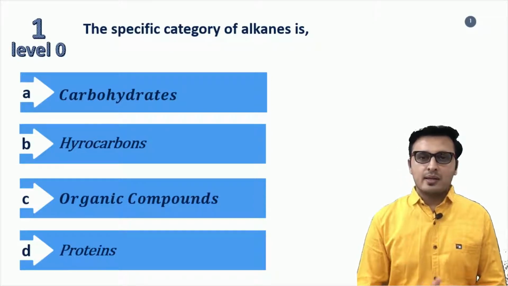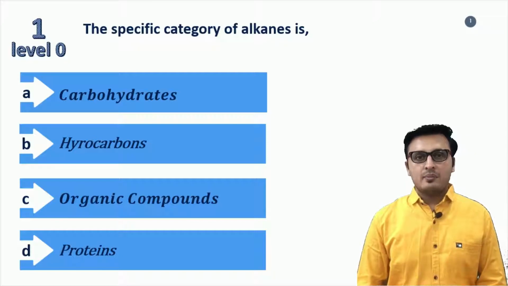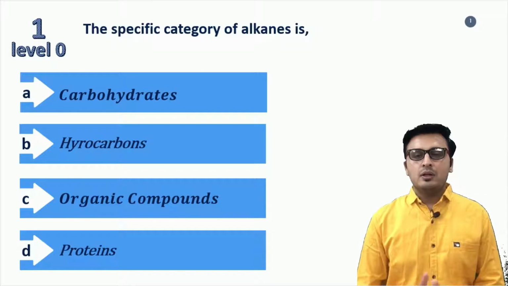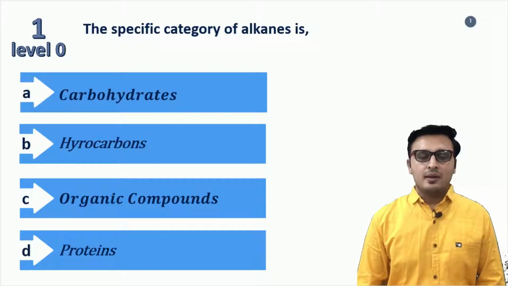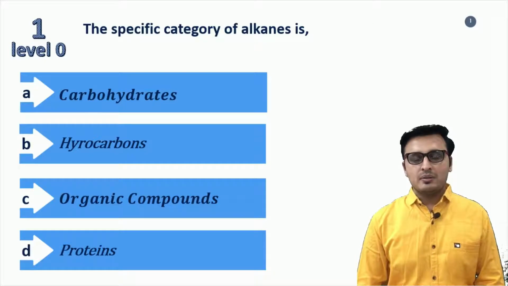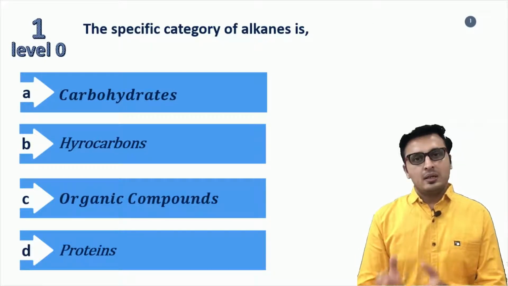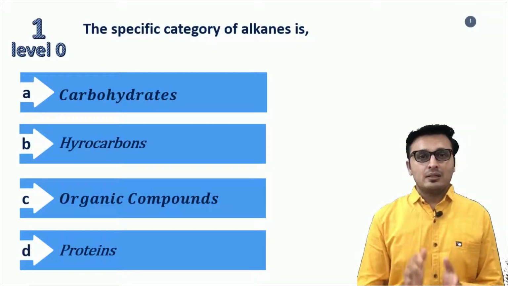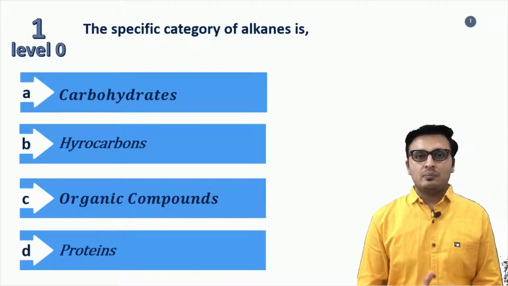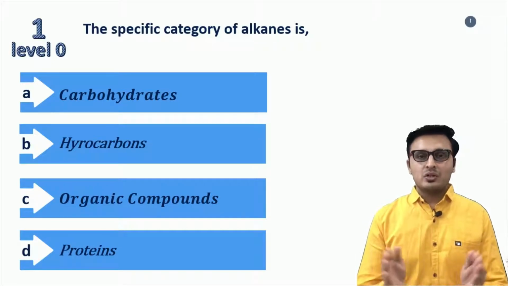When we talk about the second option, hydrocarbons, hydrocarbons are the category of compounds which contain only hydrogen and carbon. So it is the most suitable and specific category for the alkanes. Organic compounds are definitely a category containing hydrocarbons, but organic compounds also contain other elements. It is not a specific category, it is a general category, and we can put every organic compound here, not only alkanes.